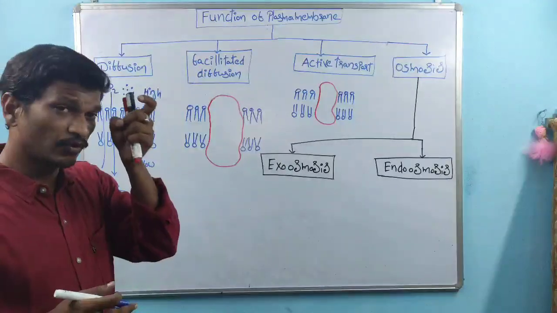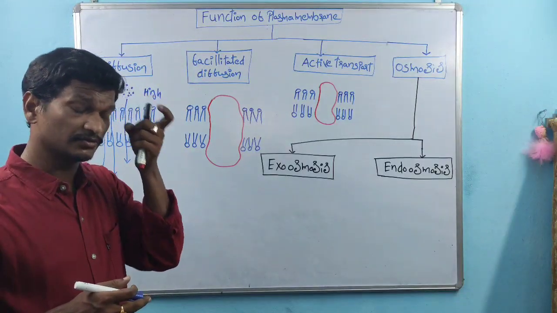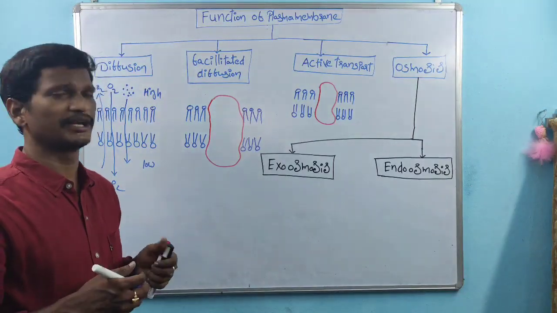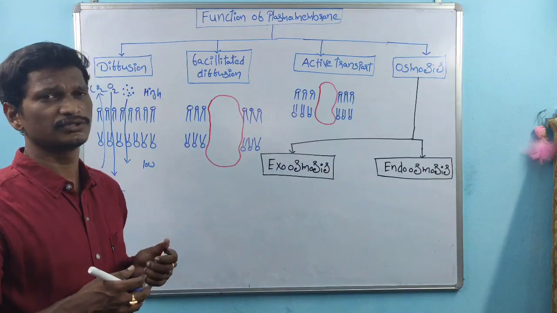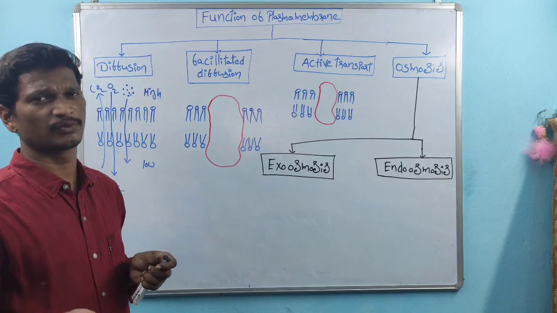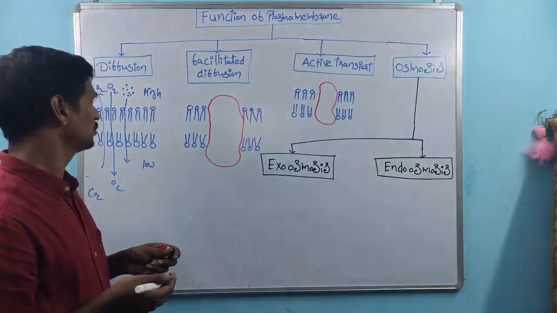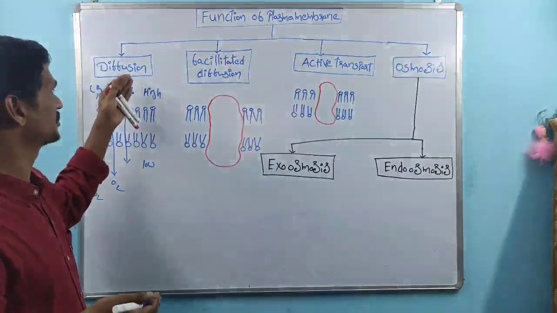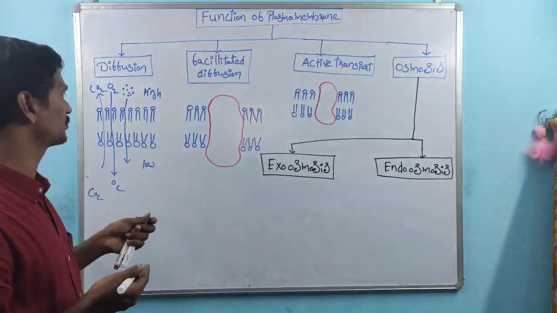So the plasma membrane is involved in the diffusion process for the transportation of different types of molecules whose transportation does not require any special carrier or transport proteins. Gas exchange is one of the best examples of the diffusion process.